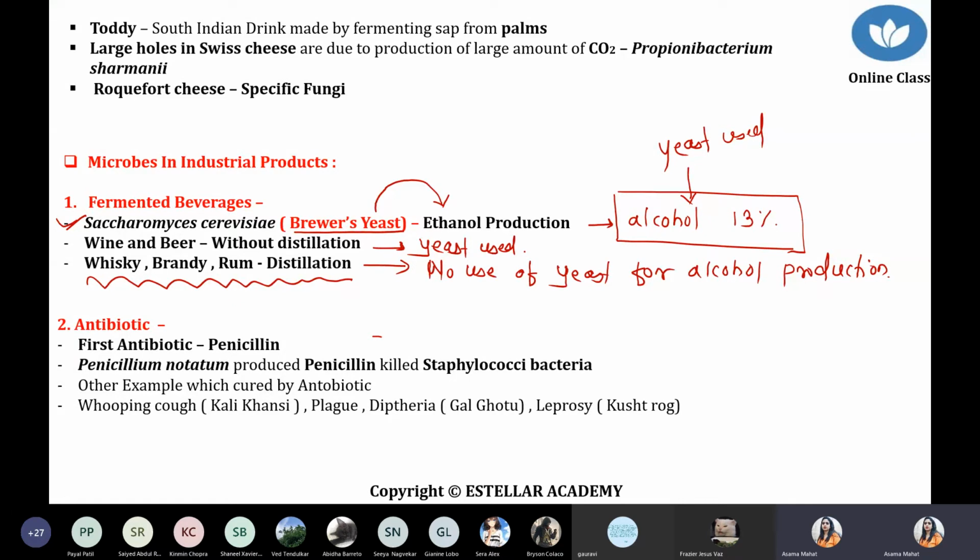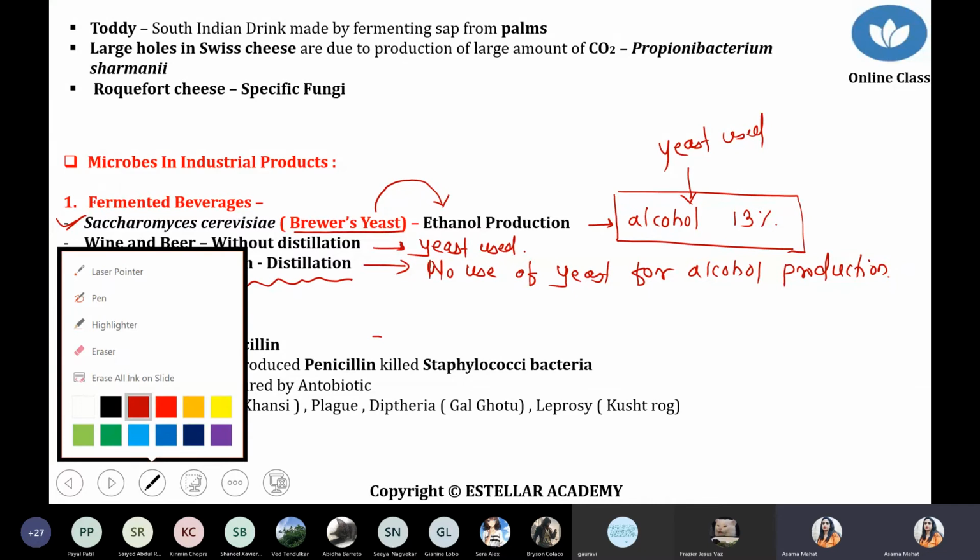Why is it 13%? Now listen carefully. Why the standard 13% concentration?